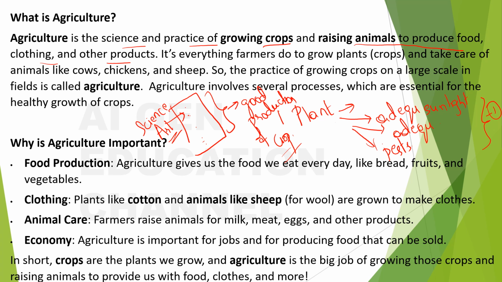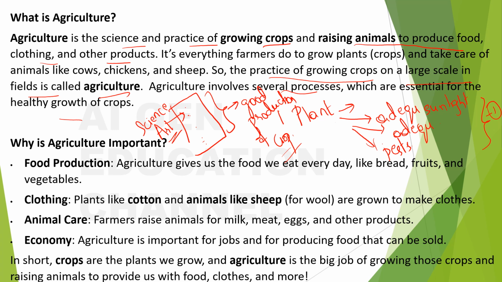So the practice of growing crops on a large scale in the fields is called agriculture. Agriculture involves several processes which are essential for the healthy growth of crops. As I have mentioned, there should always be a set of steps, right? Only then you can do everything right.